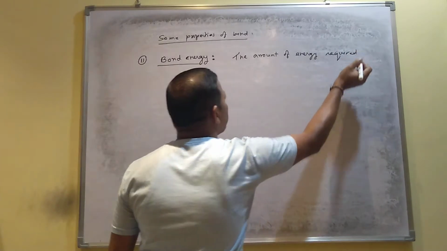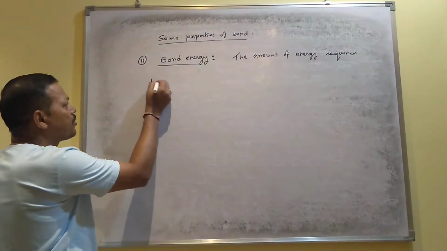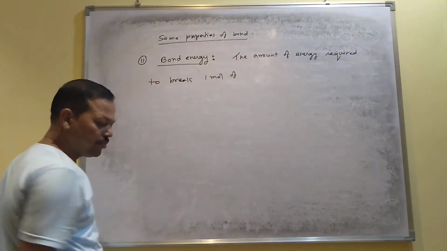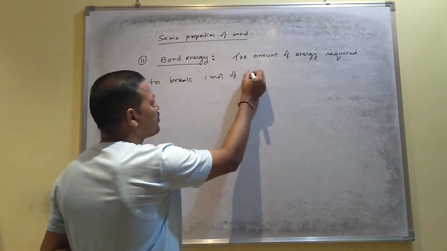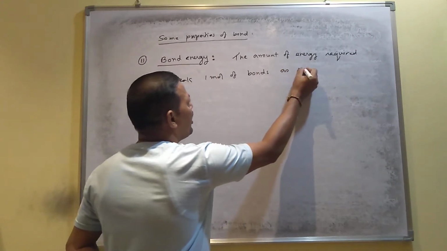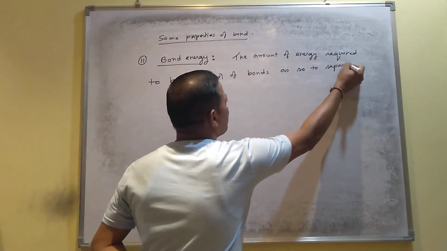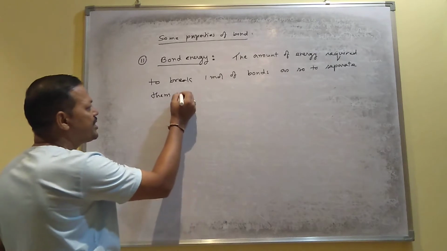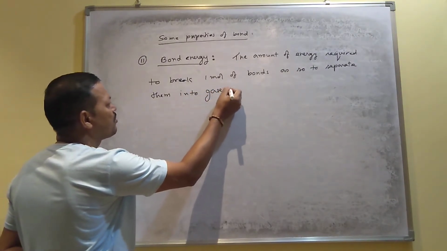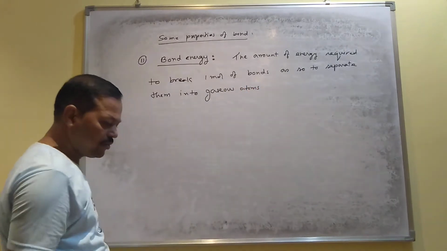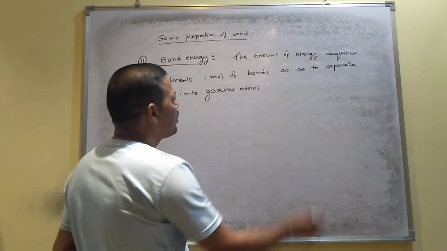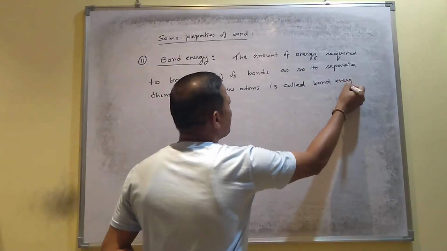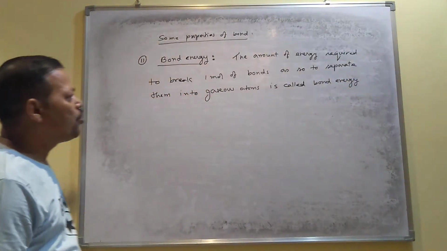required to break 1 mole of bonds so as to separate them into gaseous atoms is called bond energy, or bond enthalpy. It is also called bond enthalpy.